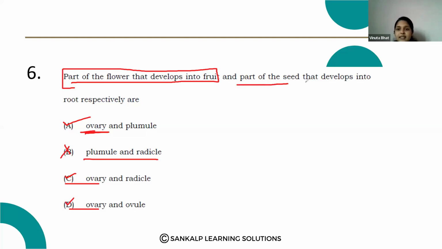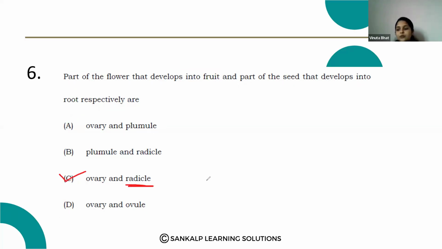And the part of the seed that develops into root. Which part of the seed develops into root? Plumule? No, plumule will develop into shoot. So that is the wrong answer. Ovary and radicle is the correct answer. Ovary and ovule will not develop into a root. So the correct answer is ovary and radicle. Radicle develops into a root.